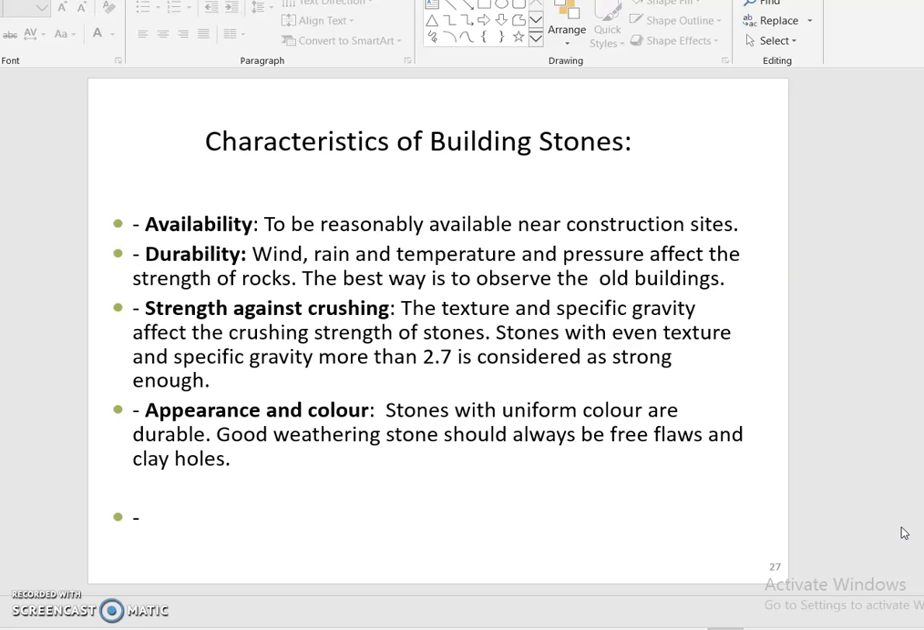The characteristics of building stone: where we are constructing, in our area, it should be frequently available and it should be durable, with strength against crushing. Specific gravity more than 2.7 is considered strong enough, and then the appearance, under the colors.